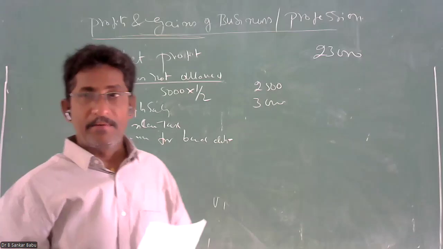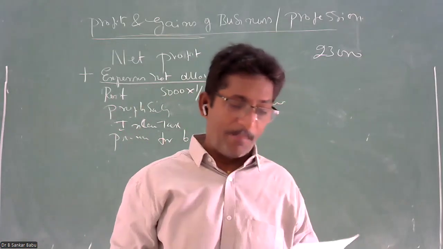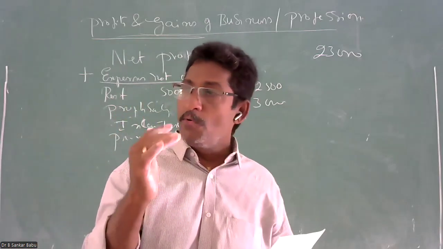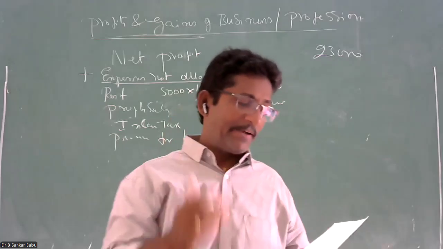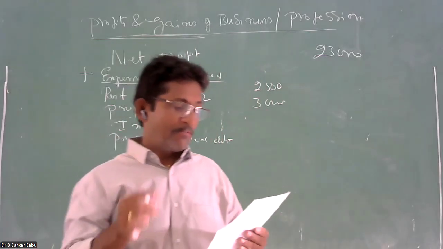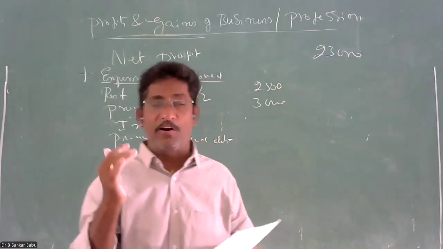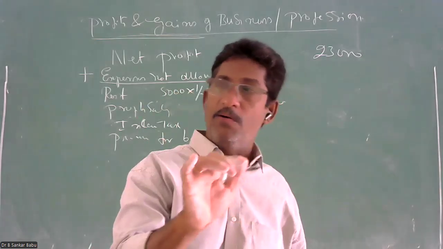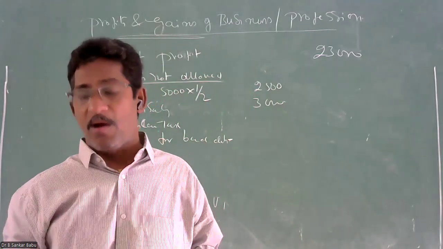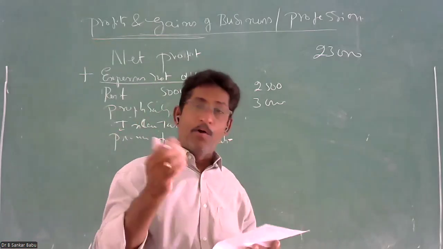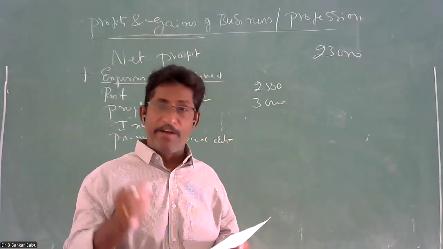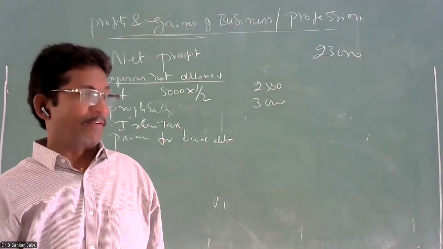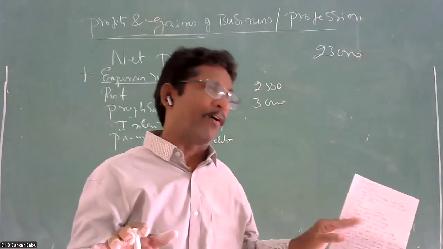And in the same way, some other assets: patent rights, copyrights. Patent rights are also a capital expenditure. If you acquire the patent rights with effect from 1st April 98 or before 1st April 98, patent rights are also a capital expenditure, it is not allowed, but 25% depreciation is allowed on patent rights. And in the same way, technical know-how, that is also a capital expenditure, and you have to allow only depreciation.